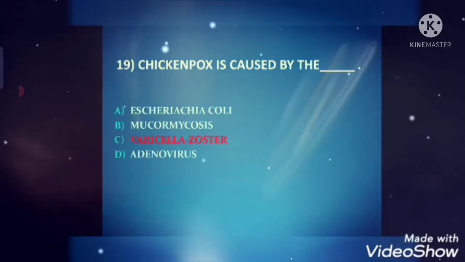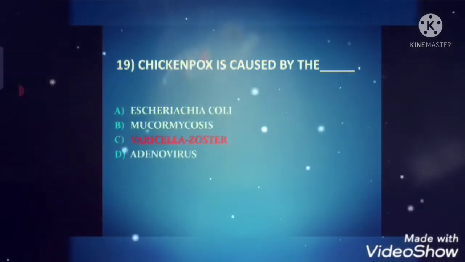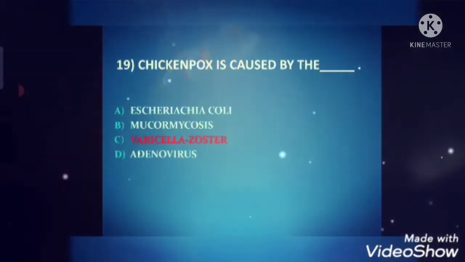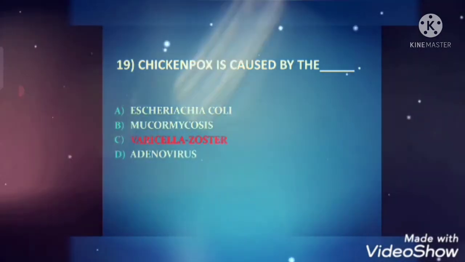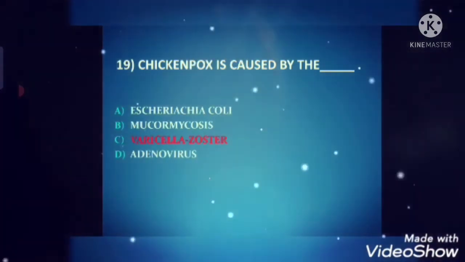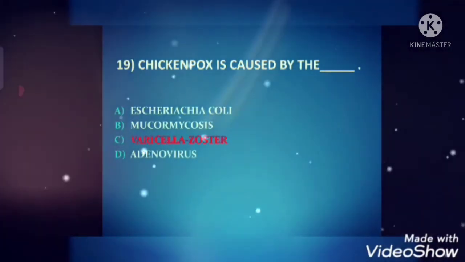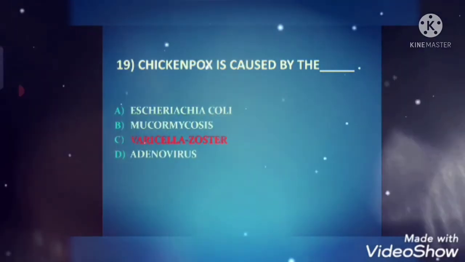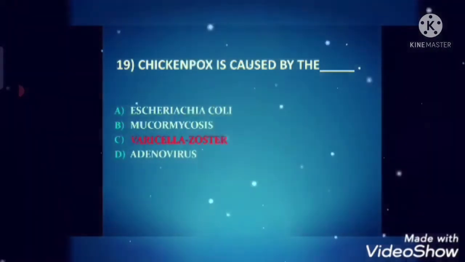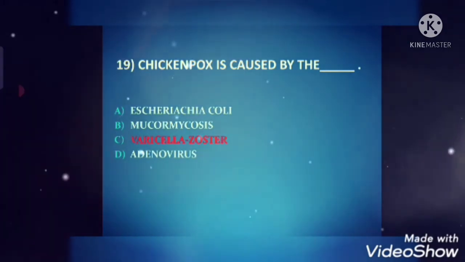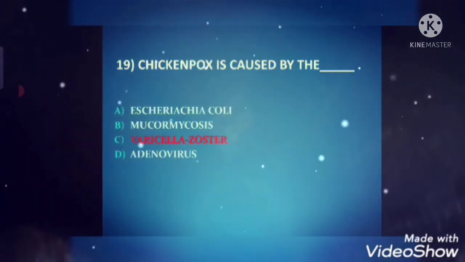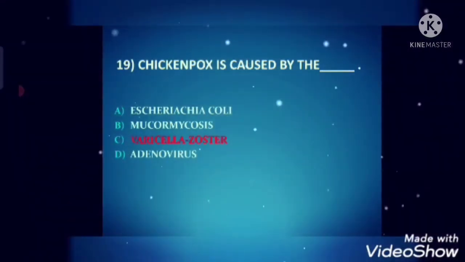Next question is, chickenpox is caused by the dash. Answer is varicella zoster. Chickenpox is a highly contagious disease caused by the varicella zoster virus, VZV. It can cause an itchy blister-like rash. The rash first appears on the chest, back, and face and then spreads over the entire body, causing between 250 and 500 itchy blisters.